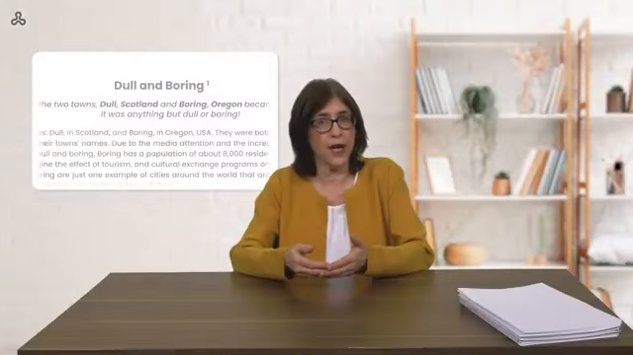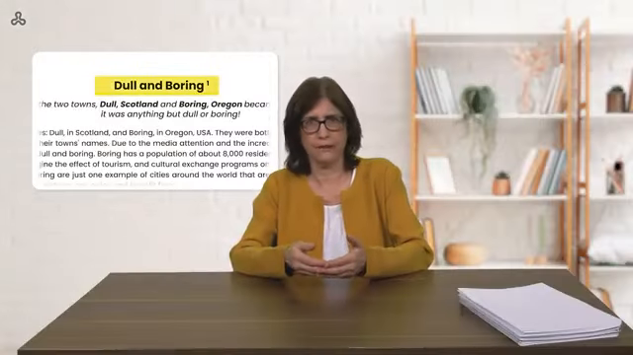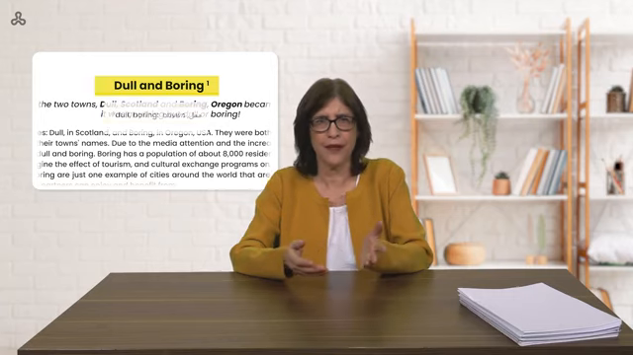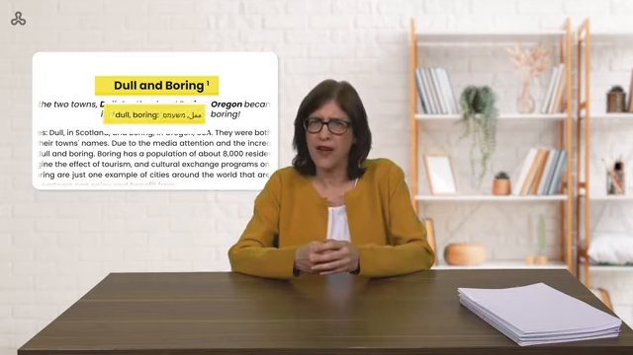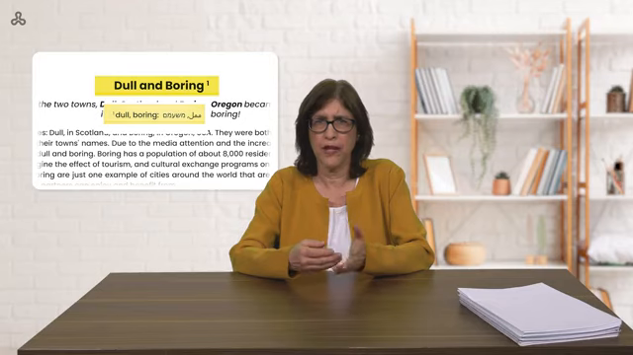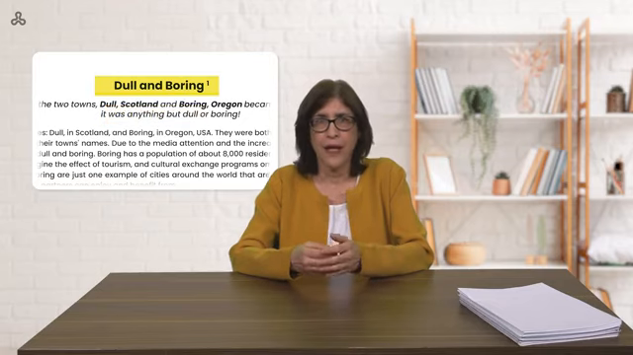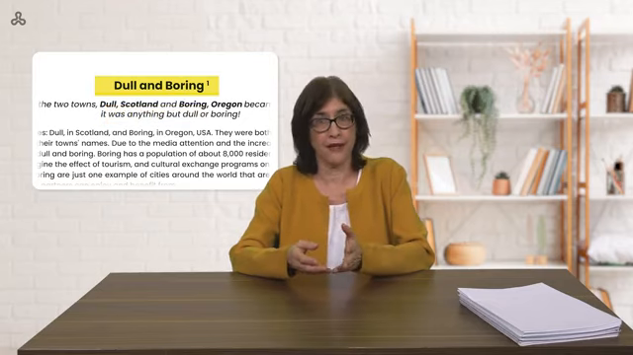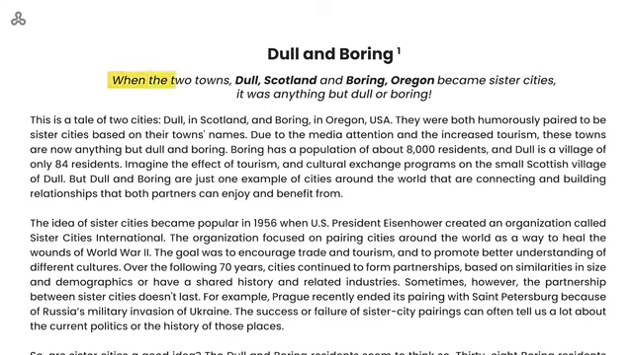Let's first look at the title, Dull and Boring. Here's what they mean. But is this article about something dull and boring? I hope not. Let's read the information under the title. When the 2 towns, Dull, Scotland, and Boring, Oregon, became sister cities, it was anything but dull or boring. So Dull and Boring are actually names of towns, and the text tells us that they are anything but, which means they are not dull or boring.